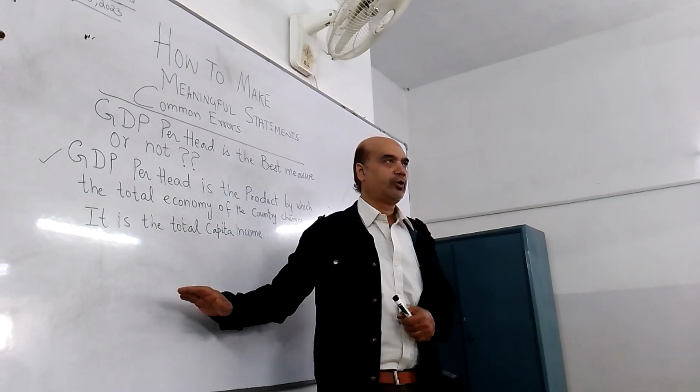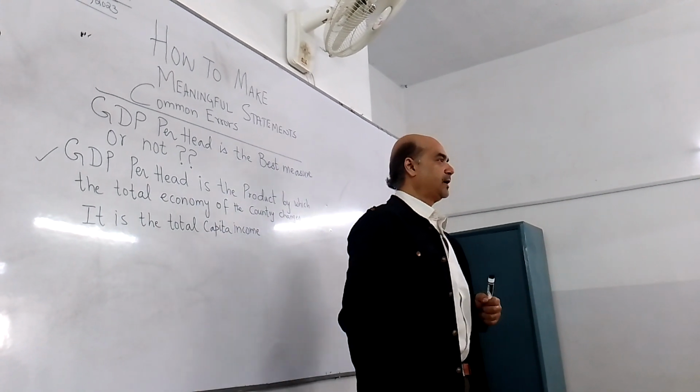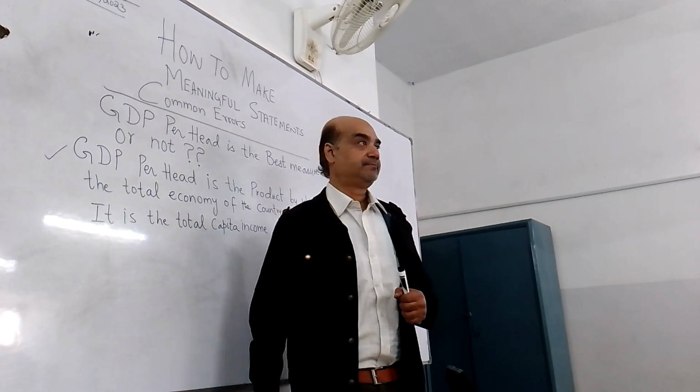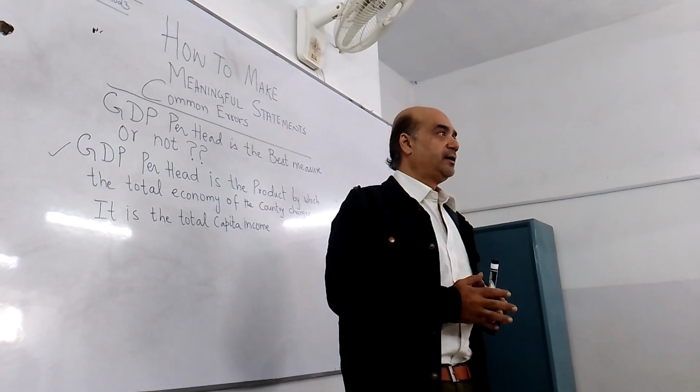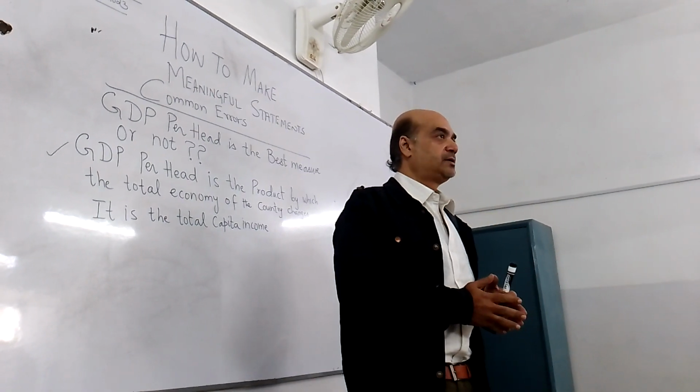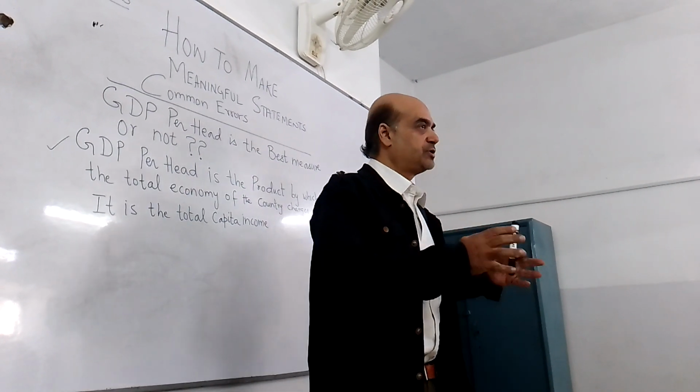At this stage, you all know that GDP stands for gross domestic product. It is the national income actually. And what is the correct sentence to write? GDP is the total value of goods and services produced in the economy.